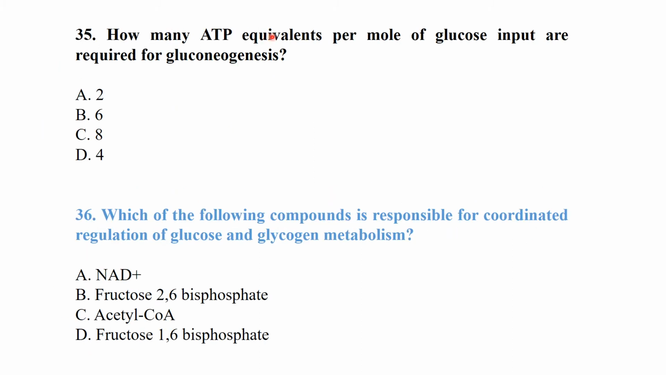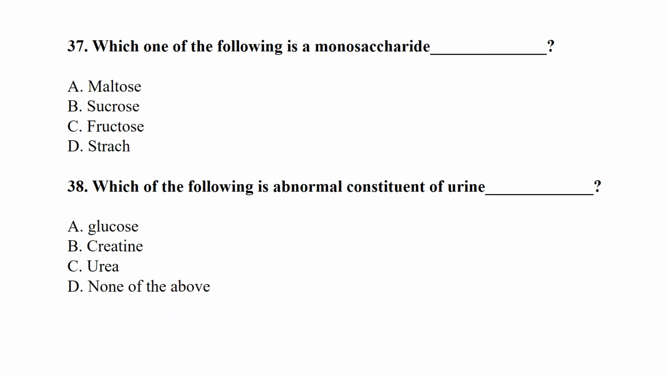How many ATP equivalents per mole of glucose input are required for gluconeogenesis? So 6 ATP equivalents per mole of glucose input are required for gluconeogenesis. Which of the following compounds is responsible for coordinated regulation of glucose and glycogen metabolism? So fructose 2,6-bisphosphate. Which of the following is a monosaccharide? तो इनमें से कौन सा monosaccharide है? तो fructose is a monosaccharide, starch is a polysaccharide, sucrose और maltose are disaccharides.